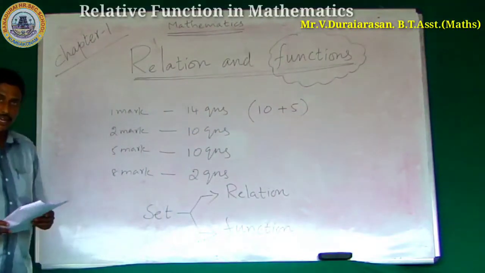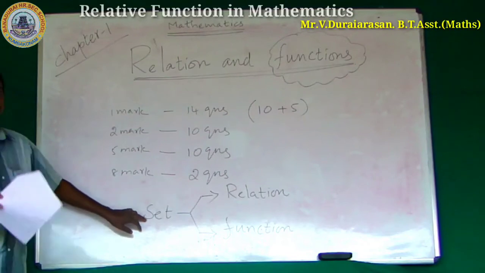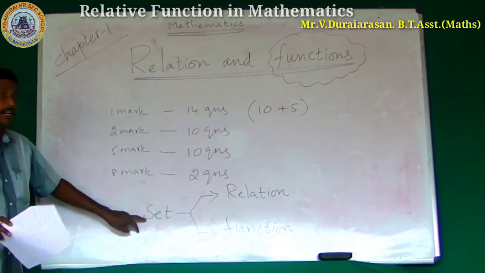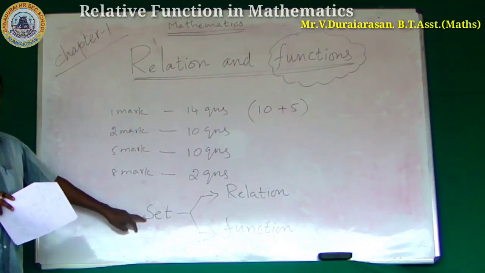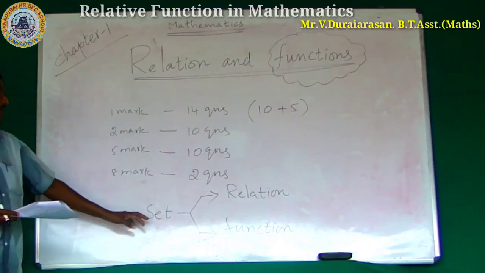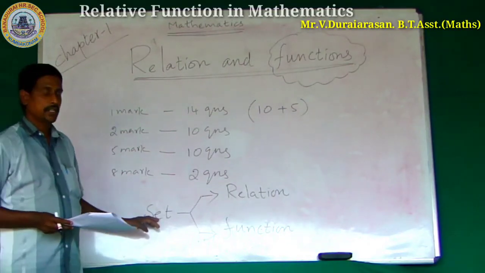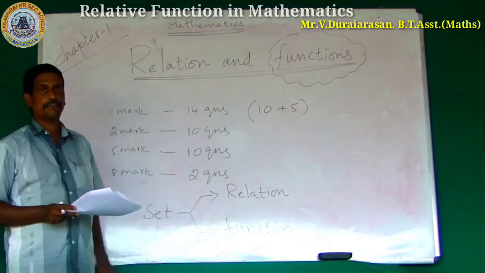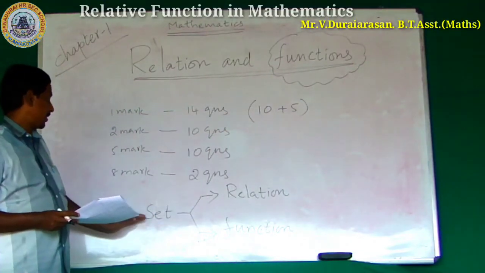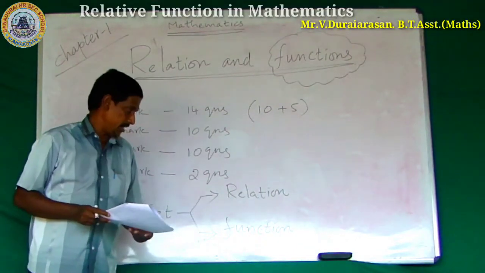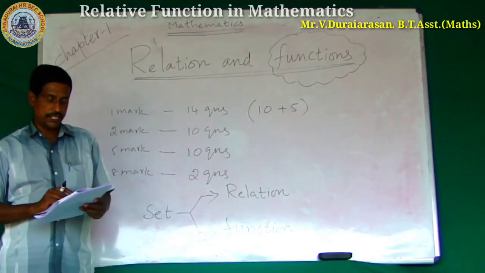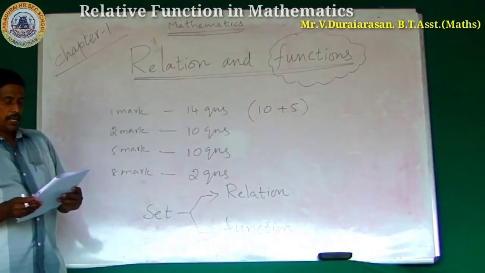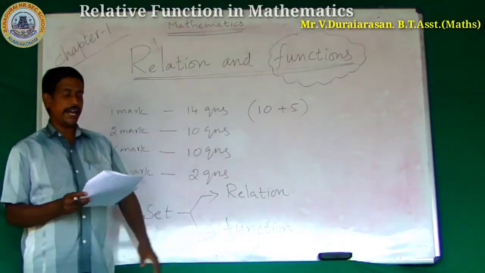You studied set language in 9th standard mathematics, but the continuation of set language is developed into two chapters: number one, relation; another one, function. We studied the concept of sets in 9th standard.